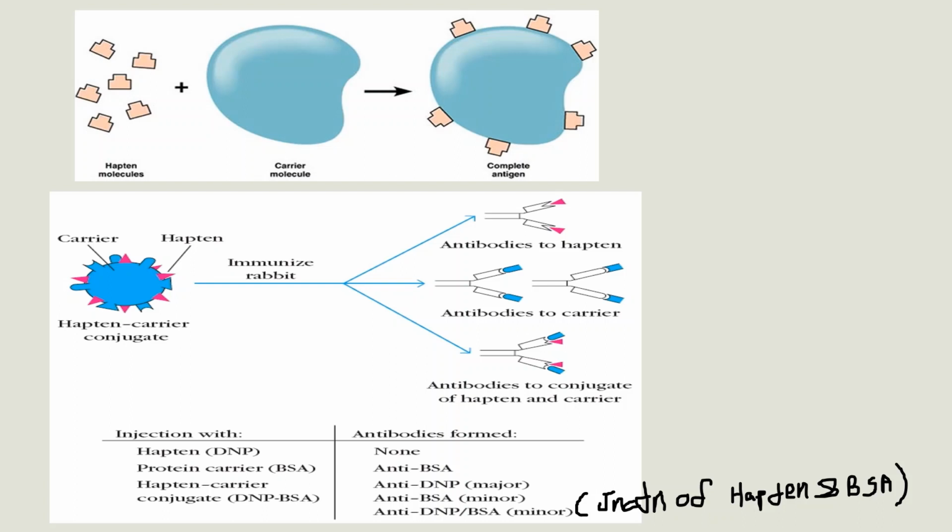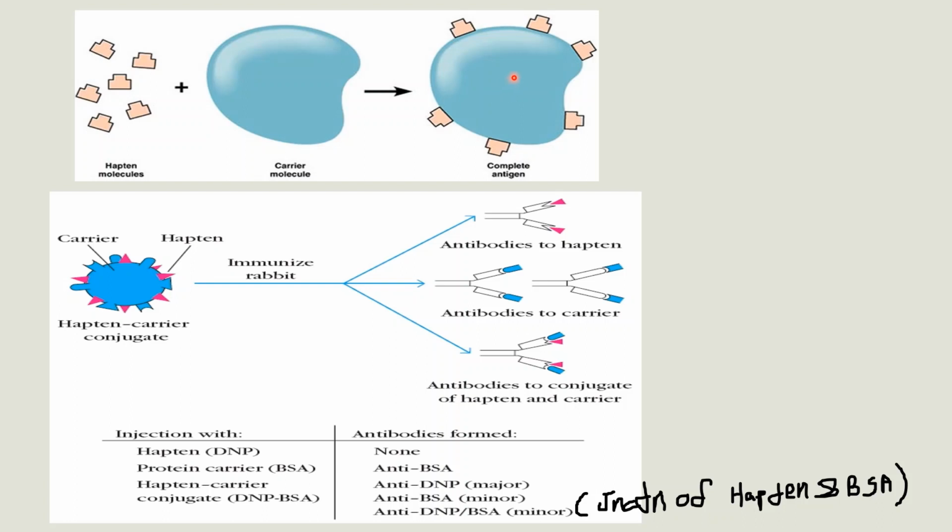So if penicillin is injected, penicillin reacts chemically with proteins in the body to form a hapten carrier complex. That can lead to the life-threatening syndrome called anaphylaxis. Penicillin itself is not able to induce any immune response.